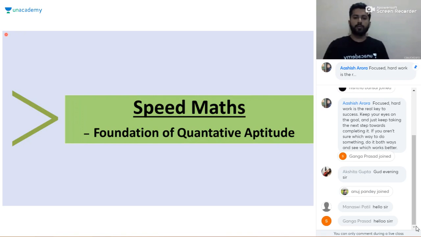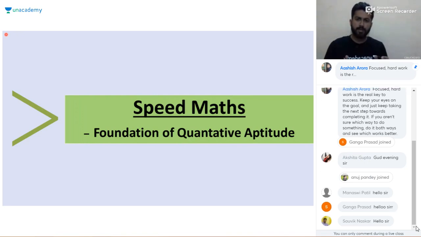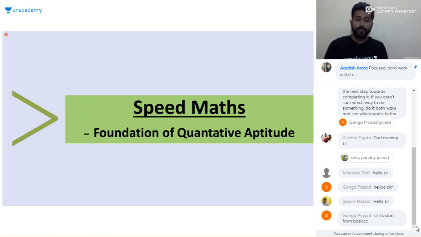So today we are going to start a new batch, a new course of complete quantitative aptitude, and today is our first session of speed maths. Speed maths is the foundation of quantitative aptitude. We'll learn some important techniques of addition, subtraction, multiplication, the base method, and various other methods, converting percentage to fraction and fraction to percentage, calculating cube roots of perfect cubes, and calculating square roots of perfect squares. So we are going to learn all these things.